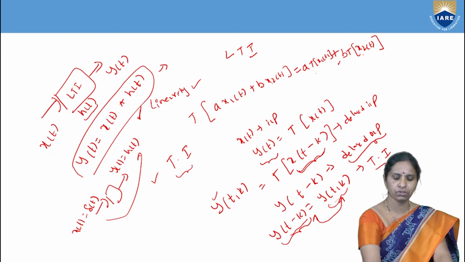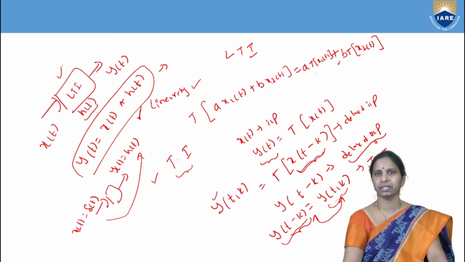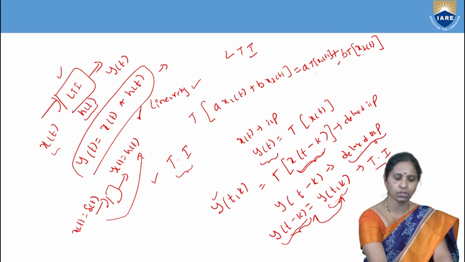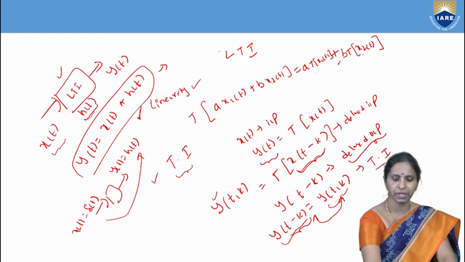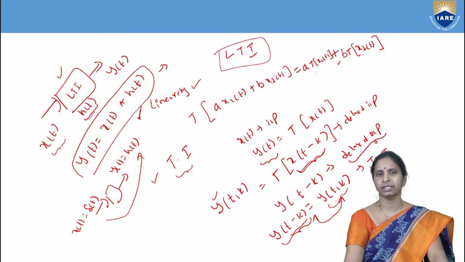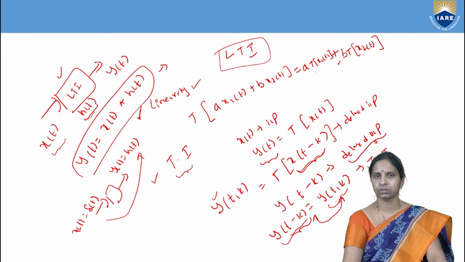So, this is the definition of what? Impulse response, and the response of an LTI system can be written as the convolution of the input and the impulse response of the system. So, this is a brief discussion about the LTI system. Now, we can apply the same concept to the random process also.